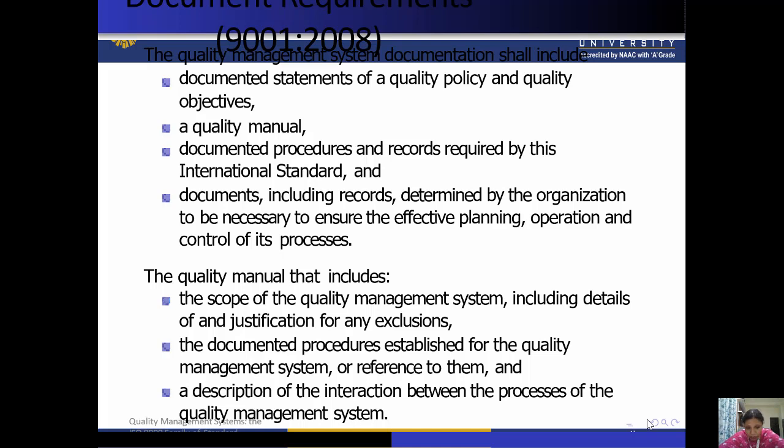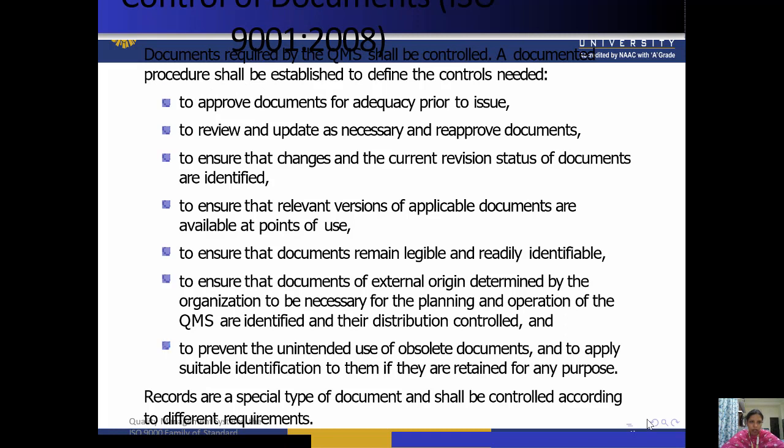The documented procedures established for the quality management system or reference to them, and a description of the interaction between the processes of the quality management system are also there. So these three things should be there in the quality manual.